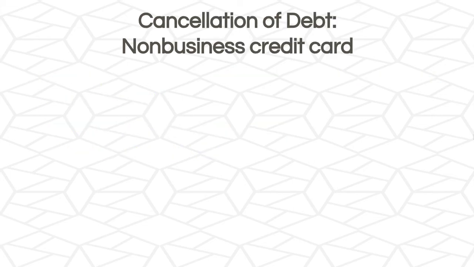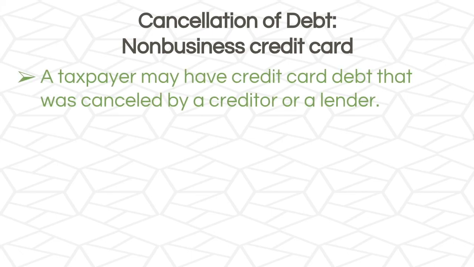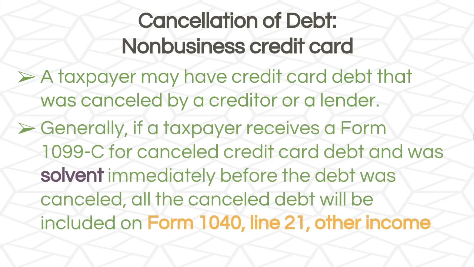Let's first talk about non-business credit card debt. A taxpayer may have credit card debt that was canceled by a creditor or a lender. Generally, if a taxpayer receives a Form 1099-C for canceled credit card debt and was solvent immediately before the debt was canceled, then all the canceled debt will be included on Form 1040, line 21, other income.